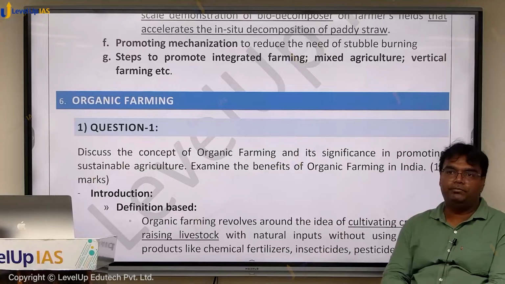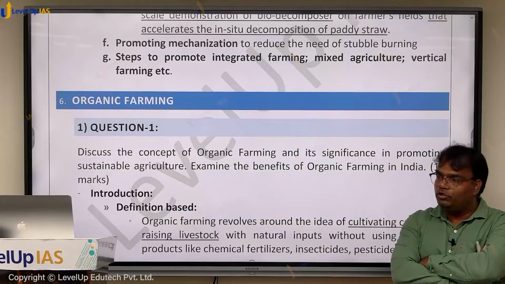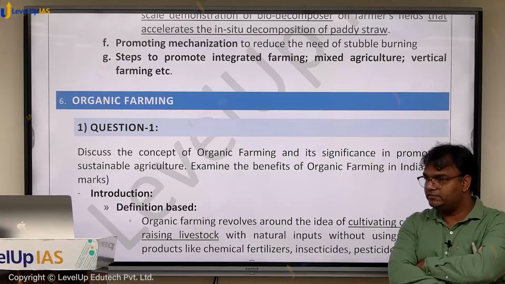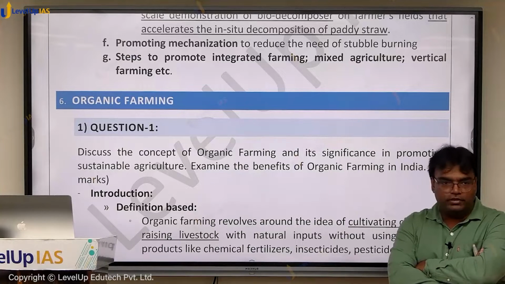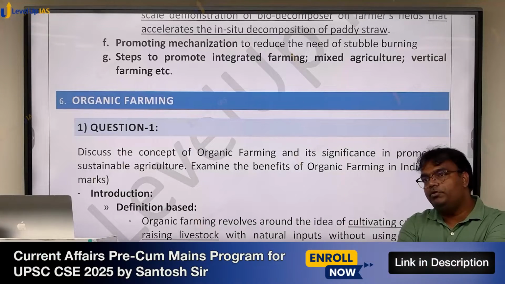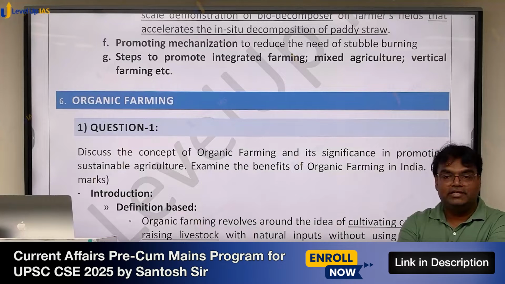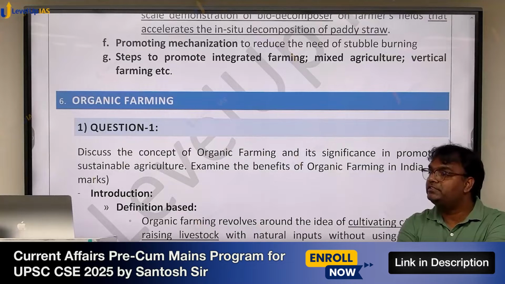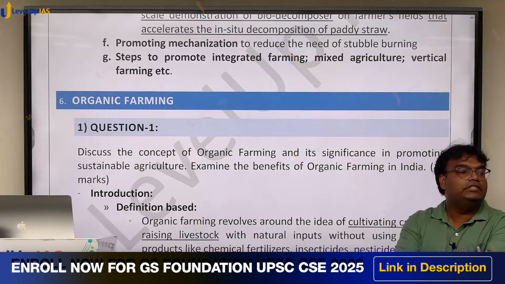Now, organic farming में there are 2-3 broad areas that we want to cover. One, what is organic farming? What are its advantages? ठीक है, तो one question I've made is on that front. Other question that I'm talking about is what are government initiatives for organic farming and what are the challenges that farmers in India face when they try to adopt organic farming, or what are the challenges to organic farming in the country.